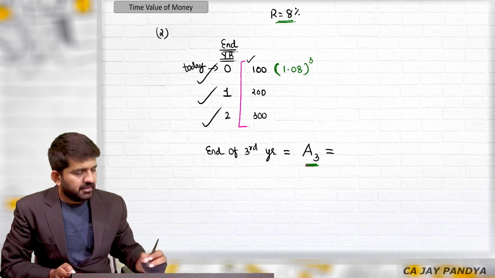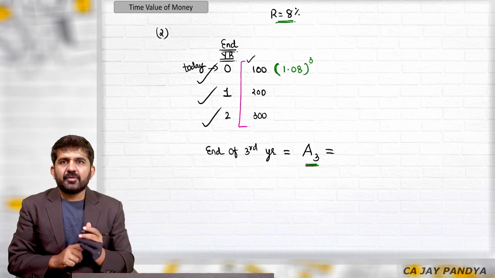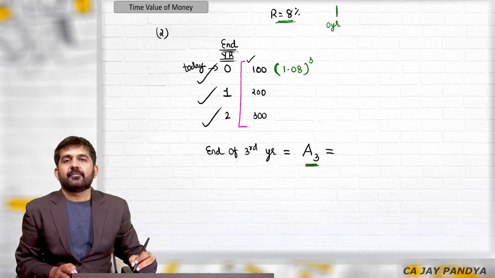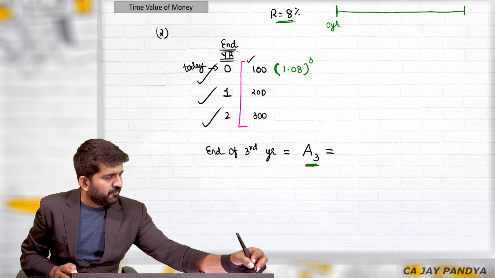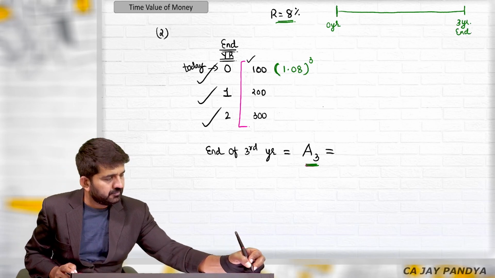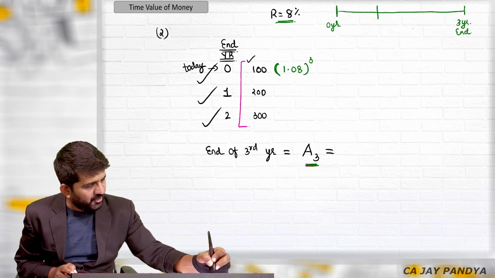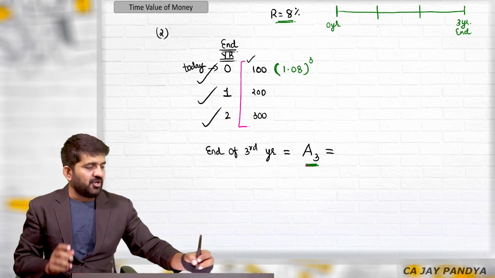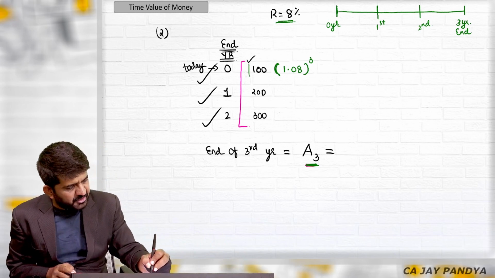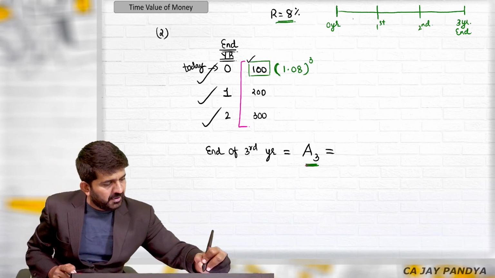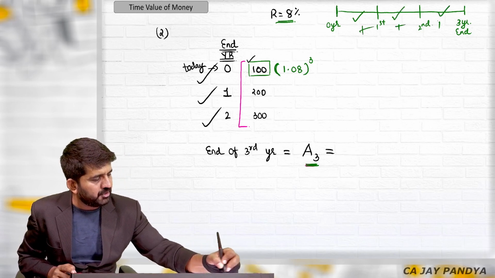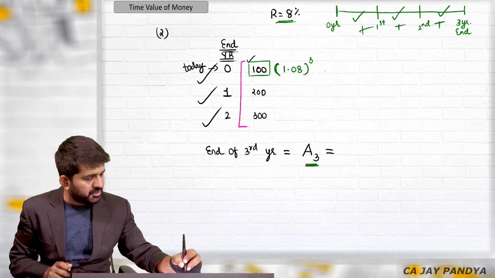1.08 raised to 3. Why? You are going and investing in the bank today. You are going to withdraw money at the end of third year. So this is at the end of first year, second year, and at the end of third year. So how many years interest you will be getting on this 100 rupees? You will be getting first year's interest, second year's interest, third year interest. 1, 2, and 3 years. So you will be getting 3 years interest.